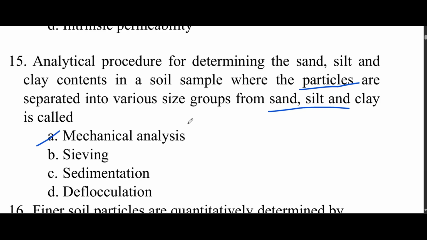Mechanical analysis is an analytical procedure for determining sand, silt and clay contents in a soil sample where the particles are separated into various size groups from sand, silt and clay. You can watch that in my video, where I have dealt with this in detail.